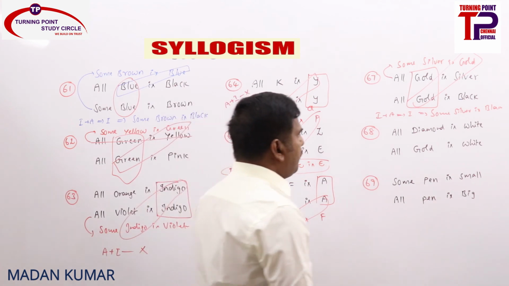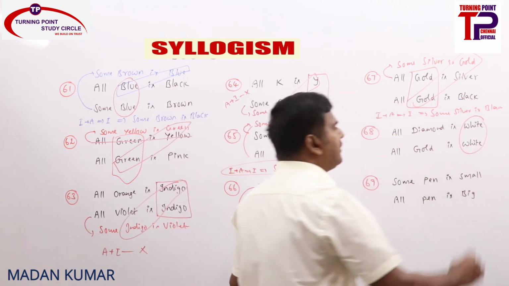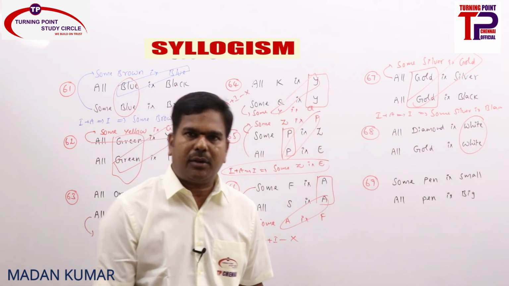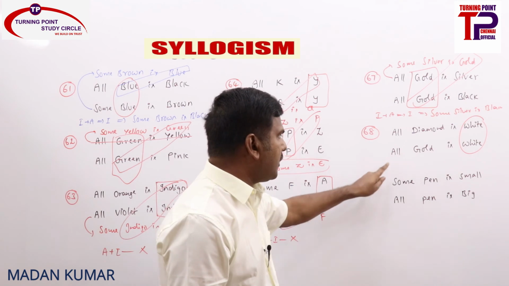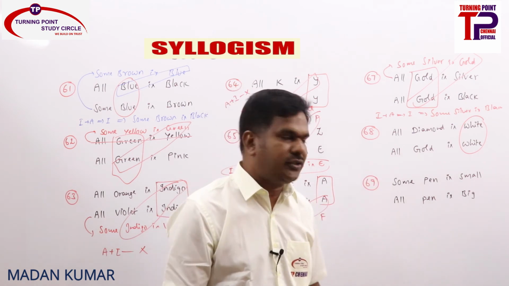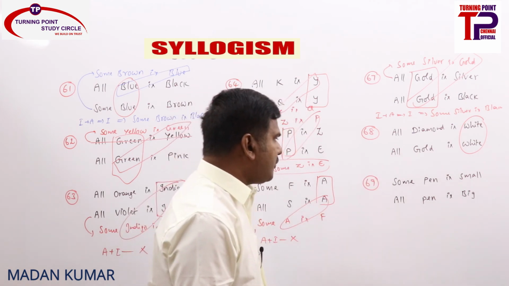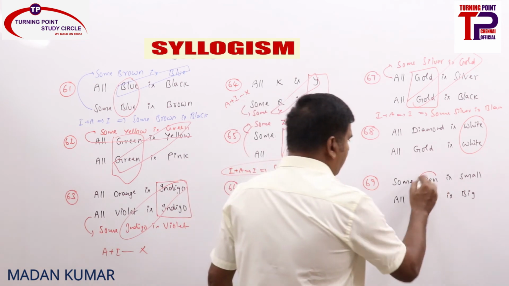Now come here: both A statements, common term as predicate, you will never get a conclusion based on the 6 rules. A can be converted into I, but A plus I gives no conclusion. Coming to here: some pen is small, all pen is big.